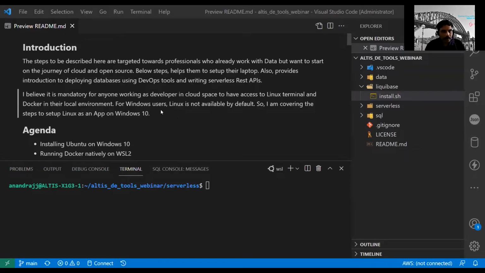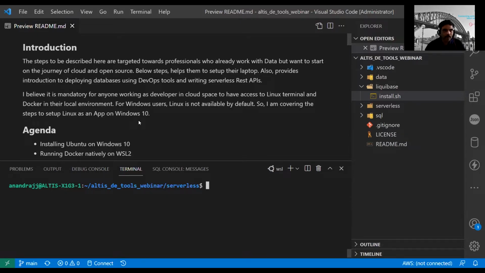So the session will be primarily driven from my VS Code. That's the whole point of it, how to use VS Code. I didn't want to come up with a PPT and explain the steps. The idea will be to run through the setup live and see the commands working, and then move on to the next steps. So it will be like a live software performance. We'll see how it goes. There could be some hiccups along the way. If there are, then that will be a learning experience for everyone as well, including me, in how to solve that issue.